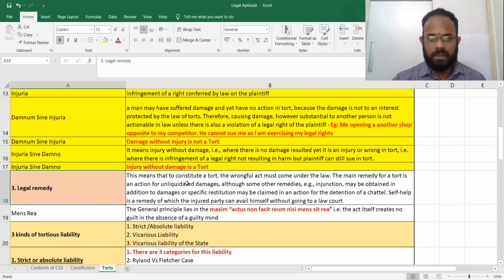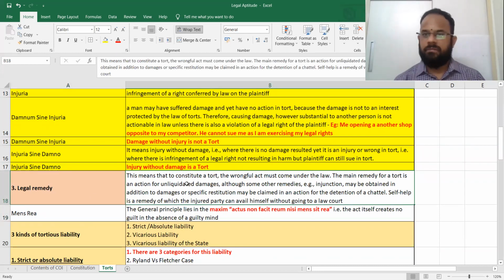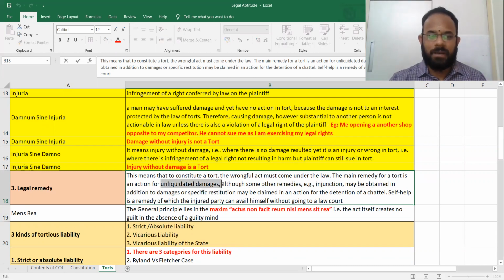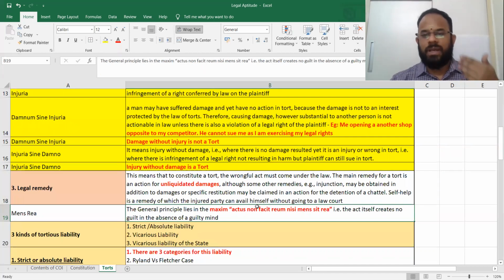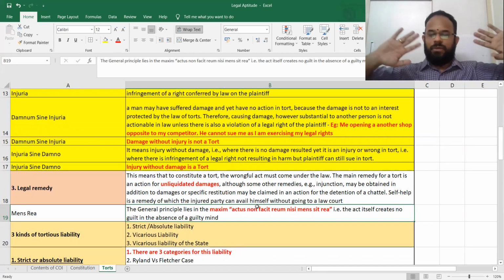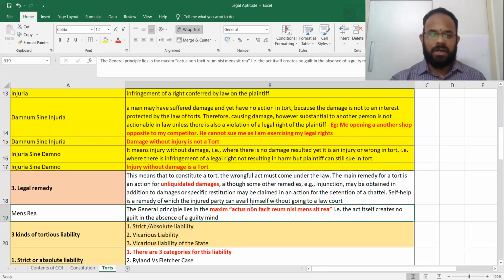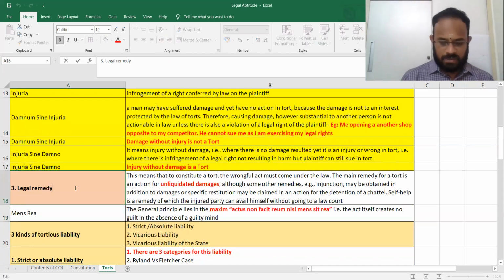What is this legal remedy? They will say there should be a remedy. Civil wrong one fellow did, will he not give you damages? That is called a legal remedy. That means to constitute a tort, the wrongful act must come under the law. That only will come under law of tort. The main remedy for a tort is an action for damages, unliquidated damages. We have already told this 2-3 times. So you can easily try to claim damages. Enough. You don't need to study beyond this. Legal remedy is what? You can claim damages. Simple, I will write unliquidated damages.